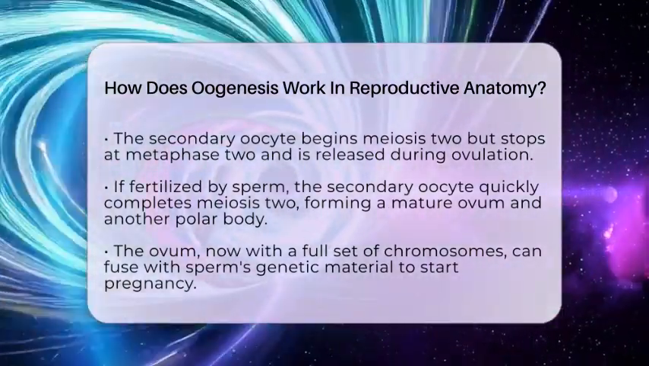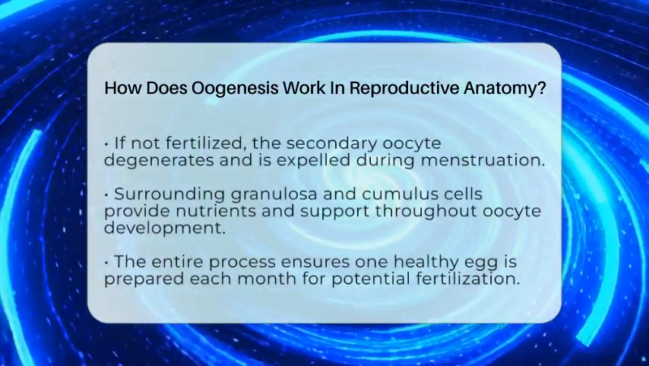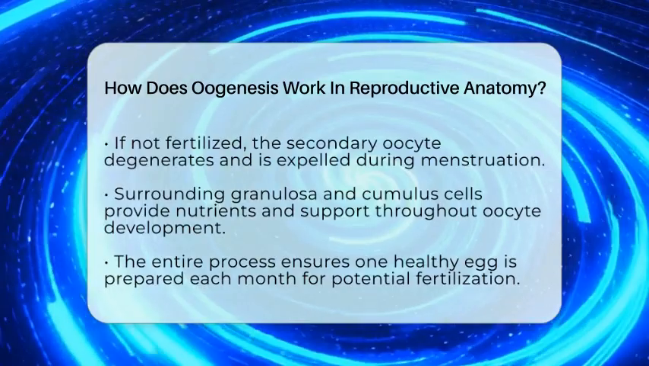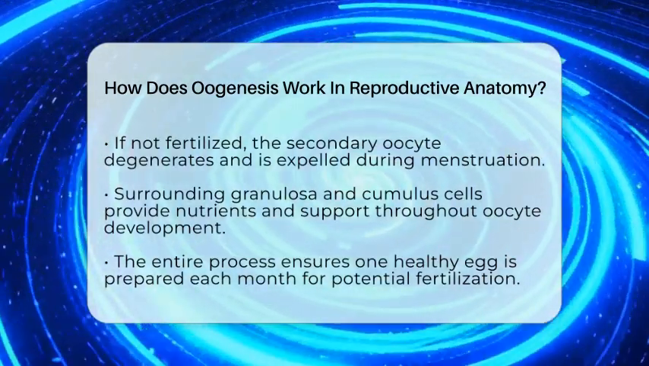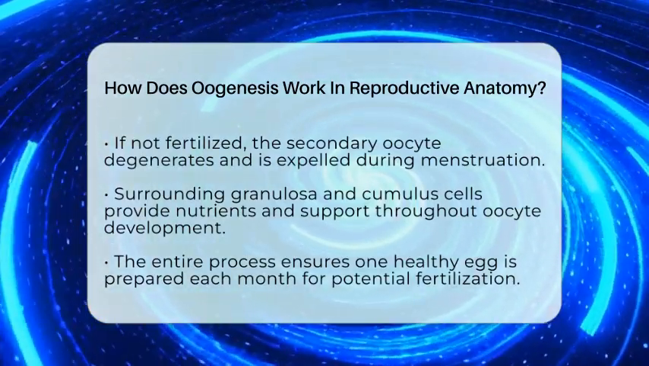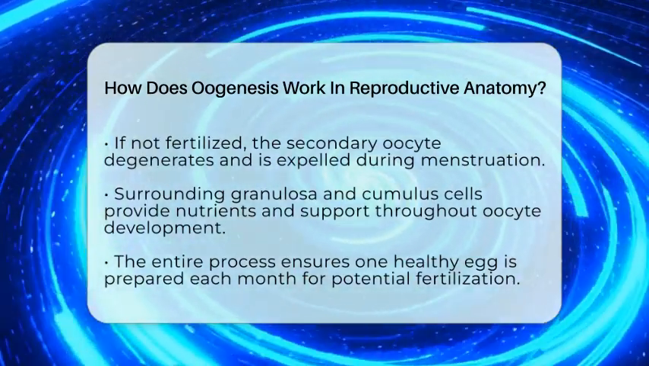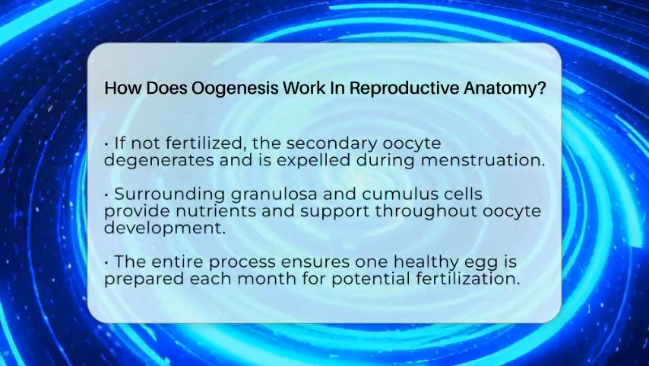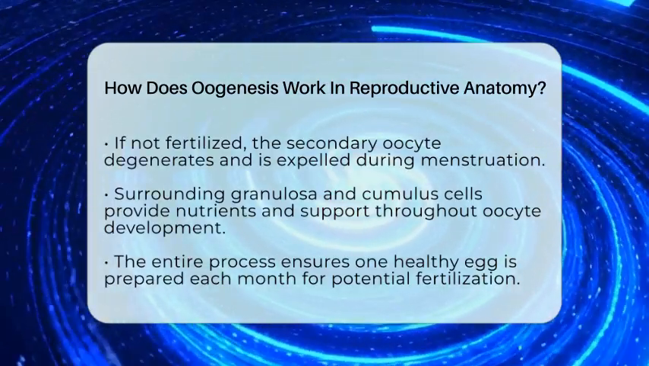If fertilization doesn't happen, the secondary oocyte degenerates and leaves the body during menstruation. Throughout this process, the surrounding granulosa and cumulus cells are vital. They supply nutrients, signals, and structural support, helping the oocyte grow and mature properly. This entire sequence ensures that each month, a single healthy egg is prepared for potential fertilization.